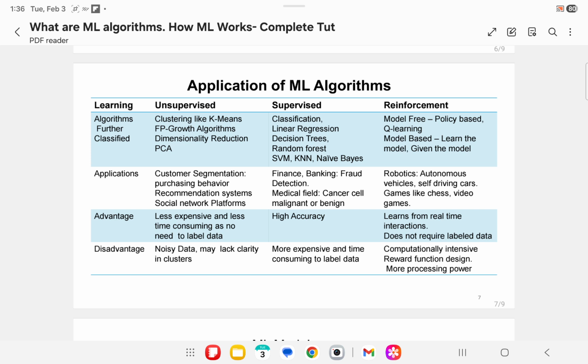In K nearest neighbors, the use case is recommendation system. Please note, recommendation systems use both supervised and unsupervised learning. If the objective is to identify the patterns or clusters of similar users, then unsupervised learning is used.